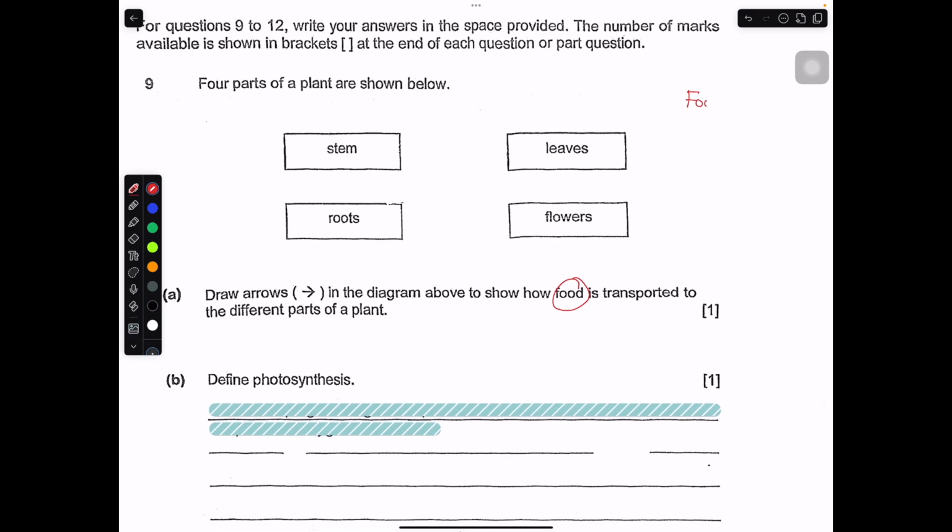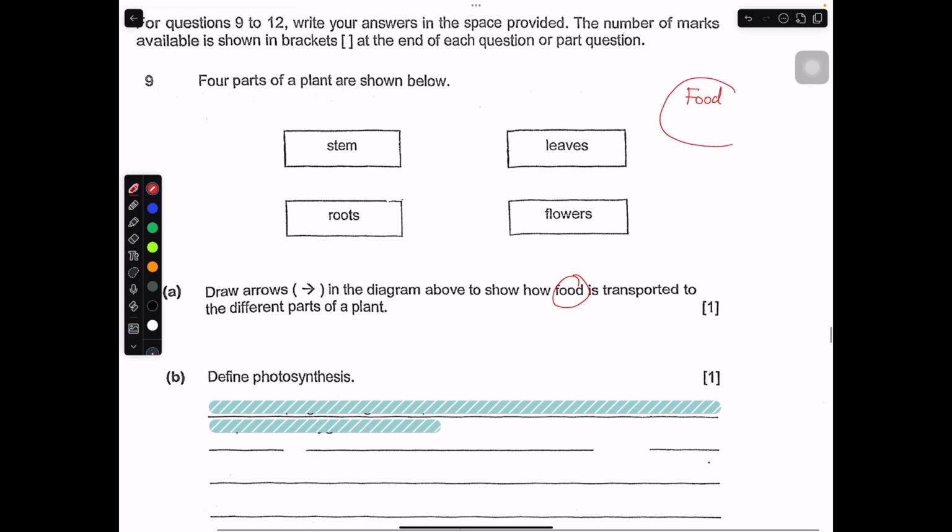You need to know where food starts from. Food starts from the leaf. Food is found in the leaf. The leaf carries out photosynthesis and produces food. Before it goes to any other place, it will go through the stem, through the food carrying tube.